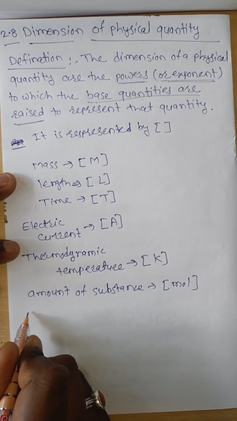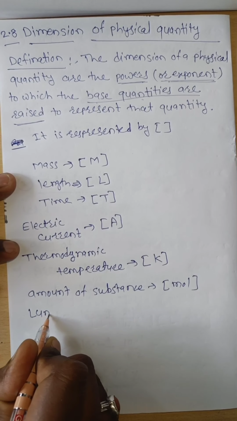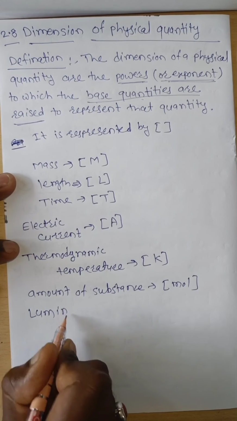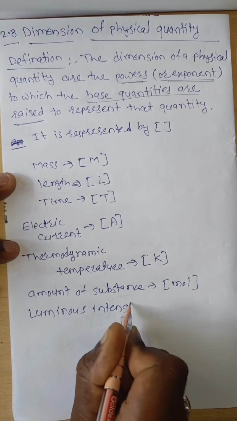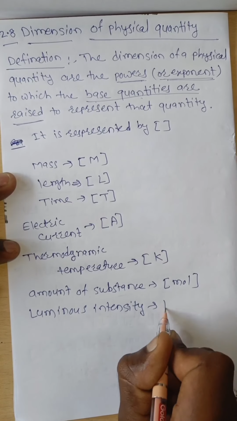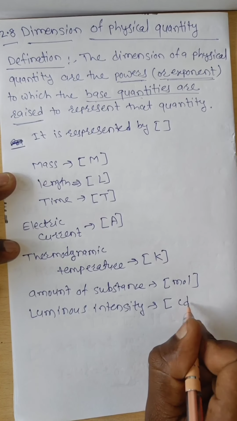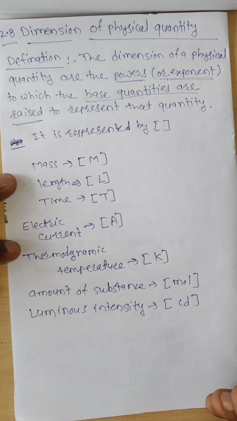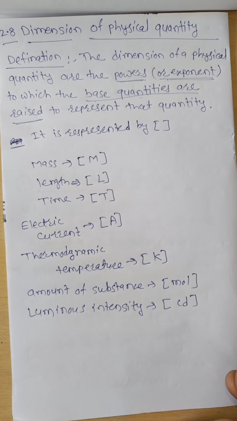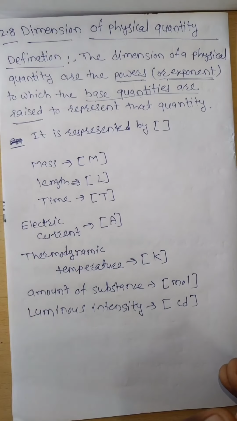If the base quantity is luminous intensity, then it is represented in square bracket as CD. Now this is about the dimensions.